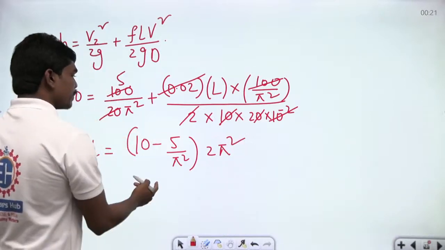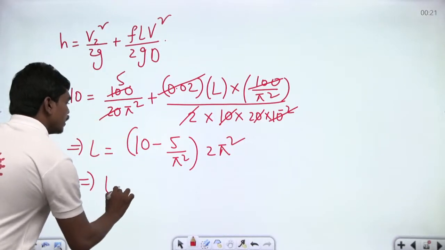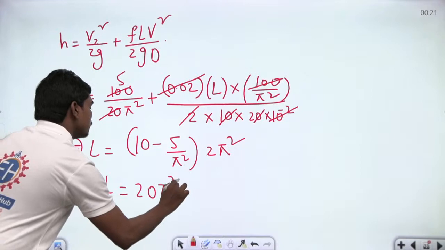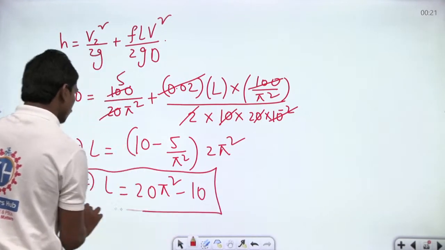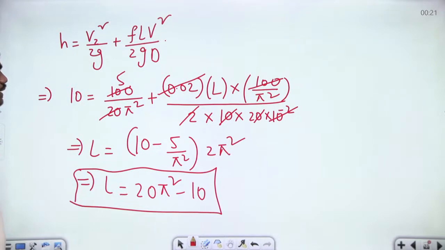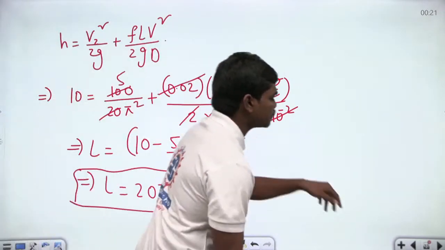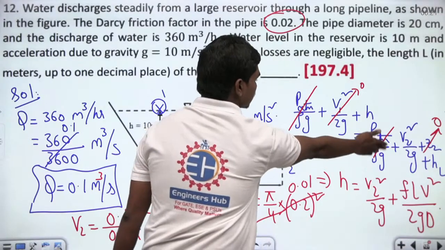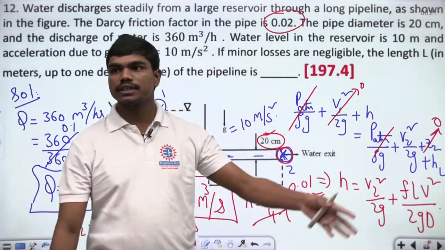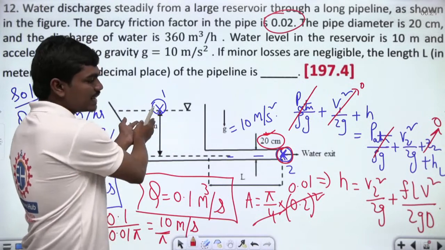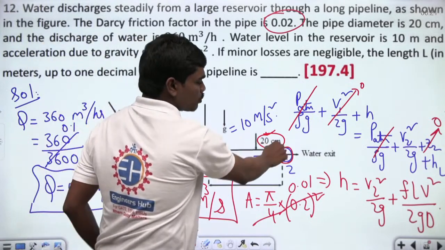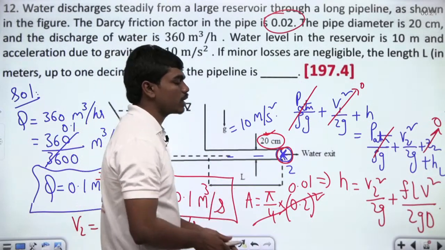Okay, so 20 pi square minus 10. L is equal to 20 pi square minus 10. This is what we have. So let us quickly calculate this value. What is this value? L is equal to 20 pi square minus 10. It's just mathematical calculations, but of course, this is the fundamental equation, the Bernoulli's equation that governs this complete situation here. Normally, whatever the head is there, that should be equal to the energy at this point plus the losses. So definitely, this is what we have.